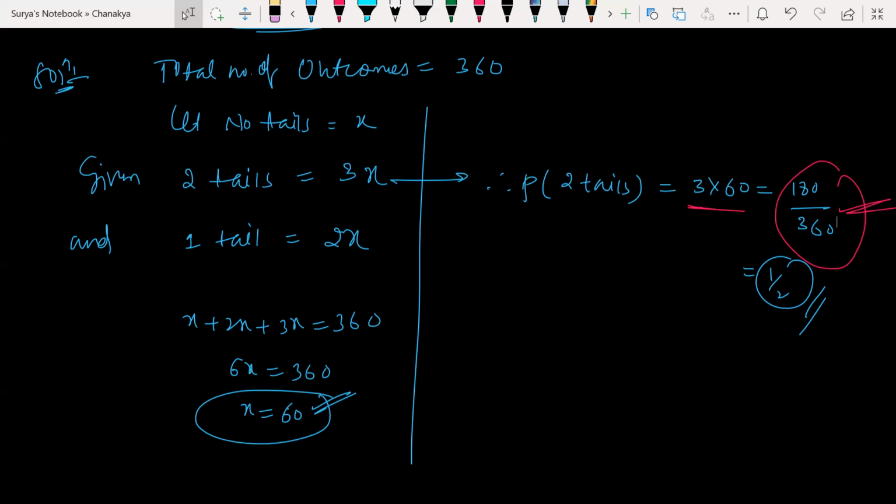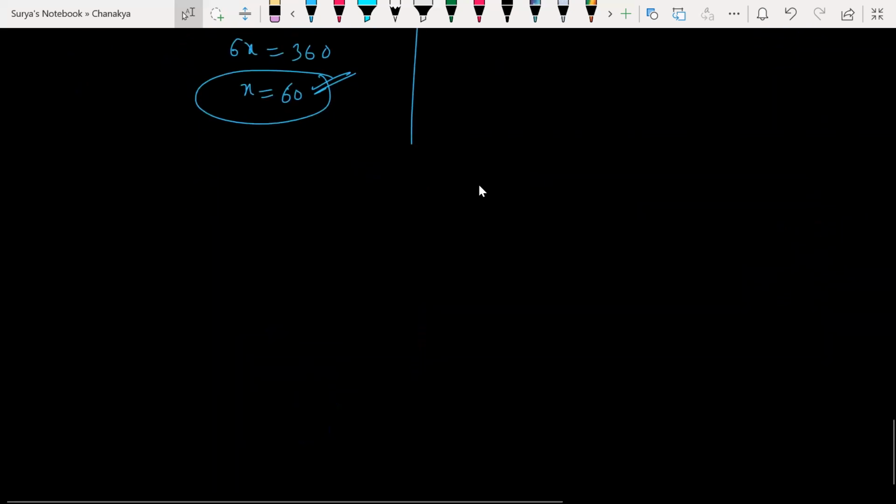What table questions we have here? See, this is the probability. You don't have much, very, very simple actually. For 9th standard, this is more than enough.